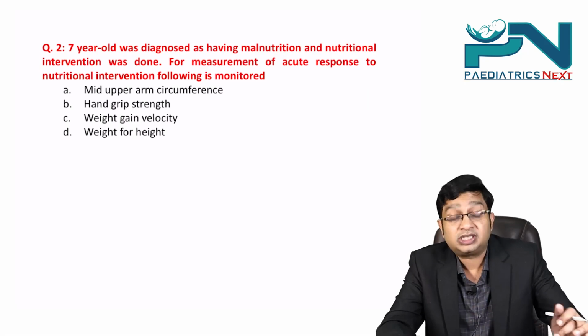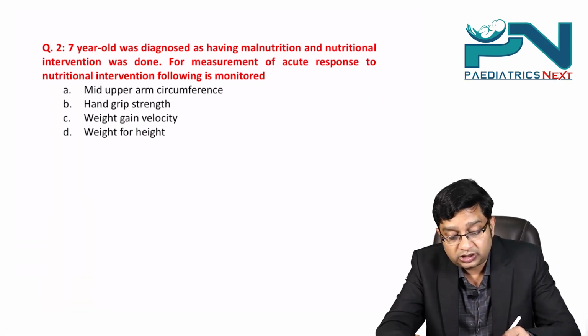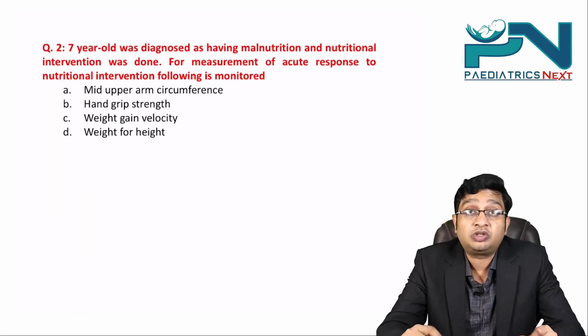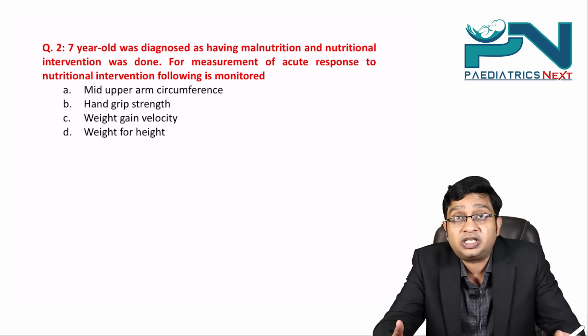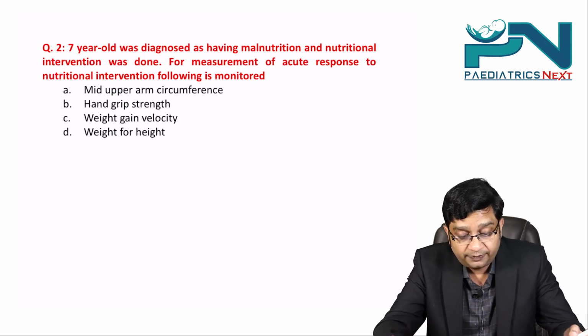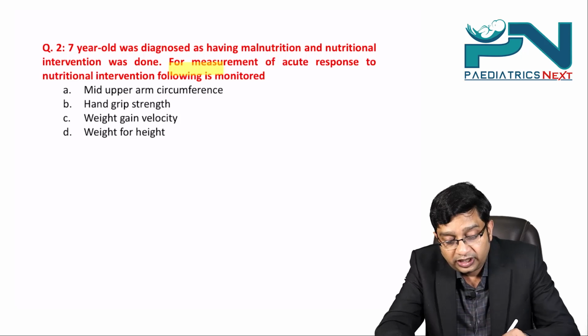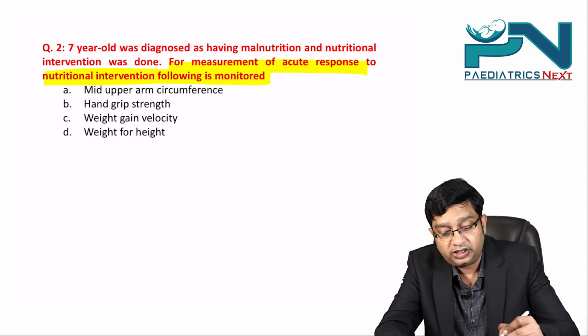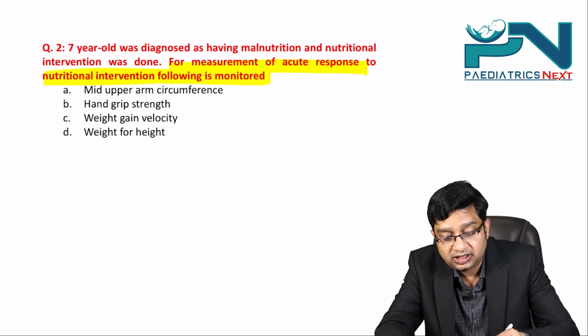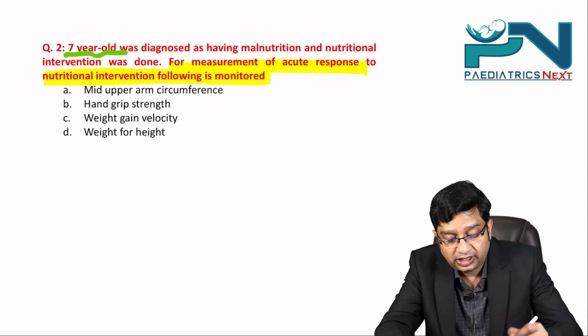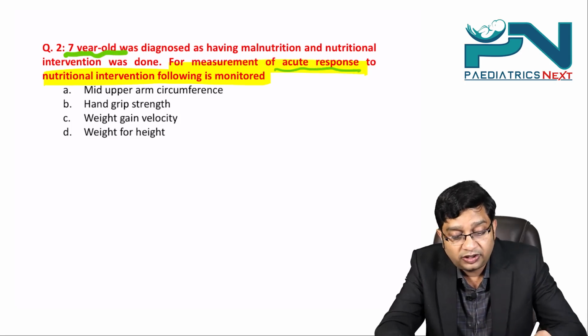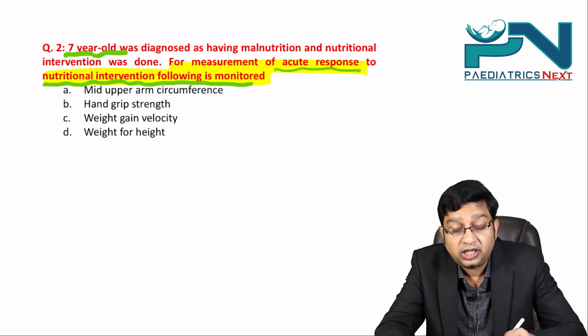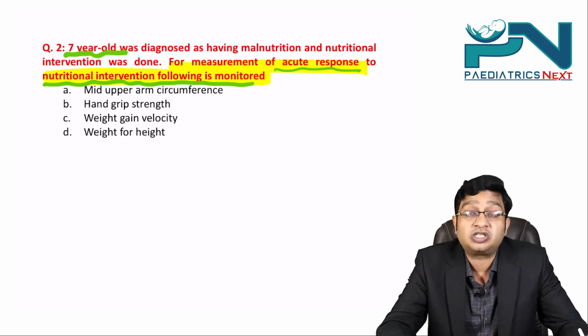Question number 2. A 7-year-old was diagnosed as having malnutrition, and nutritional intervention and rehabilitation were all done. For measurement of acute response to nutritional intervention, the following is monitored. This is a 7-year-old child and you want to see whether there is a response to the acute nutritional intervention or not.